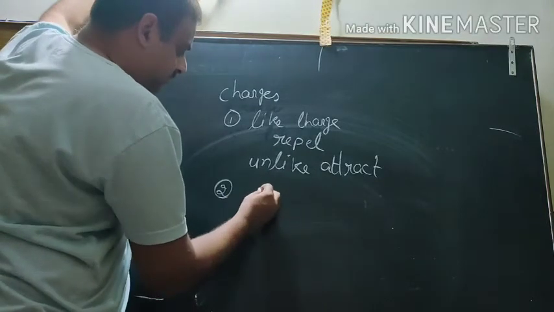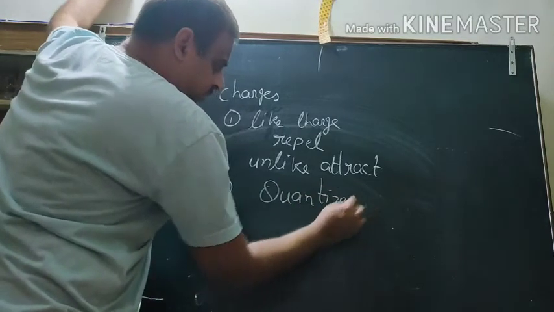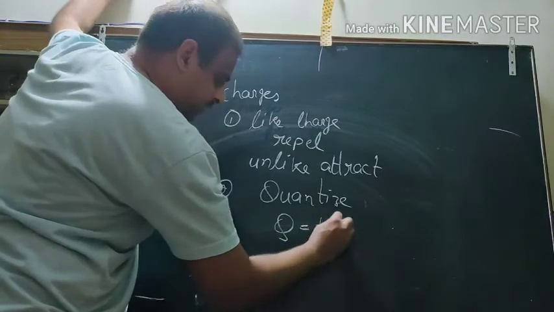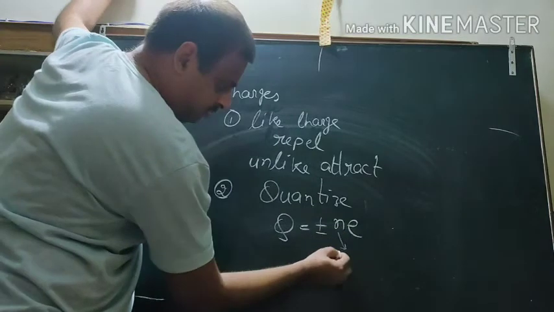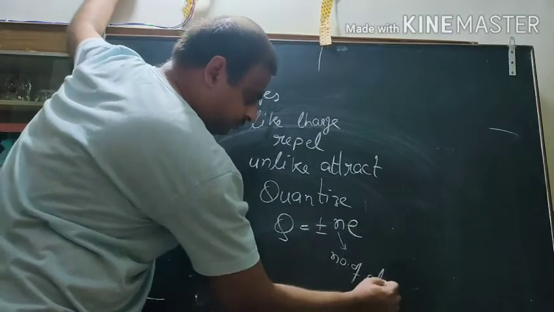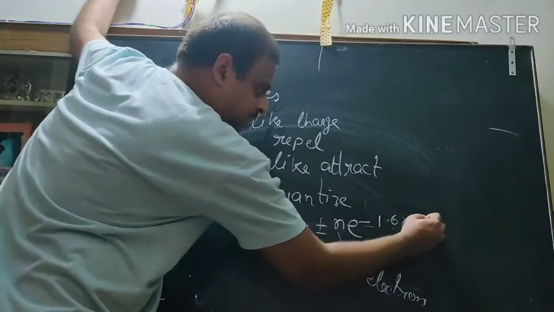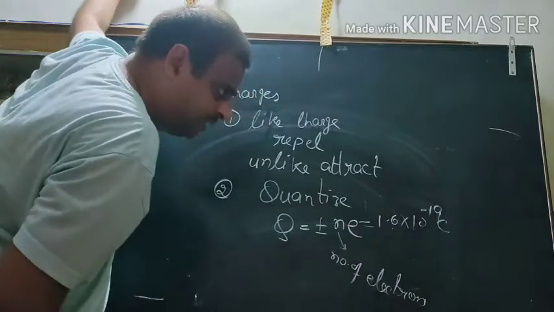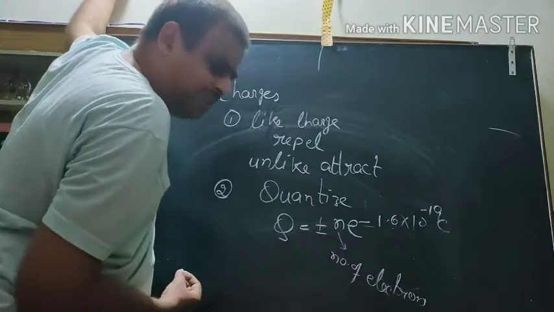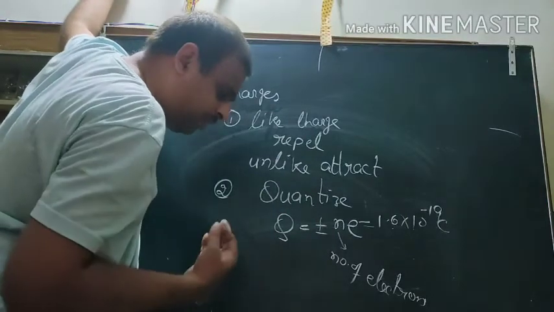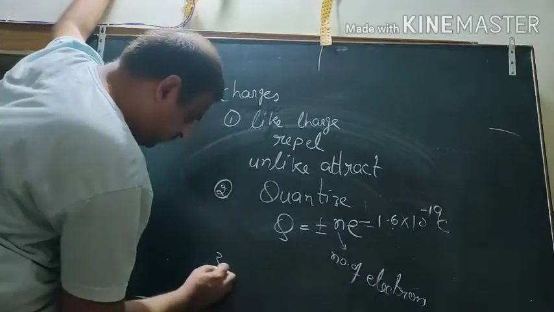Second, charges are quantized. The simple meaning of quantized is that they exist in quanta, in multiples of the number of electrons. e is the charge on one electron. The minimum charge on one electron is 1.6 into 10 raised to power minus 19 coulomb. Quantization means simply that if you have a group of electrons, then use this formula and find the value of charge, nothing else.